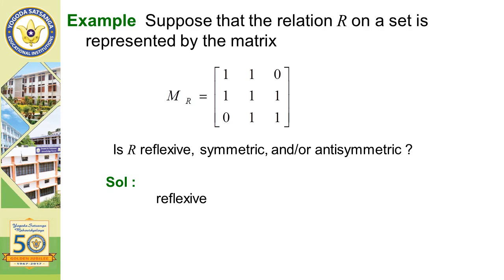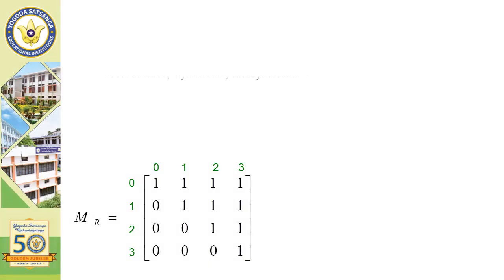It is reflexive since the diagonal elements are 1. It is symmetric since Mij is equal to Mji; here these values are equal. It is not antisymmetric, since in antisymmetric, if this is 1, then the other element must be 0. Hence it is not antisymmetric.